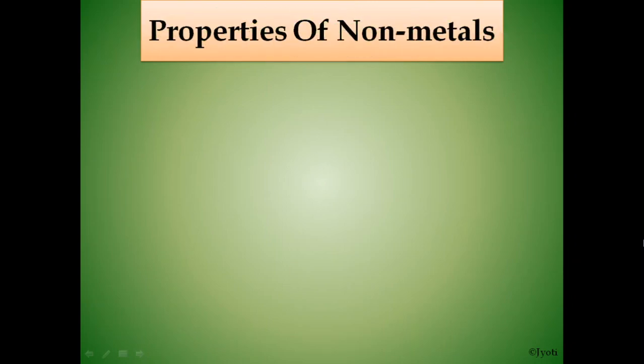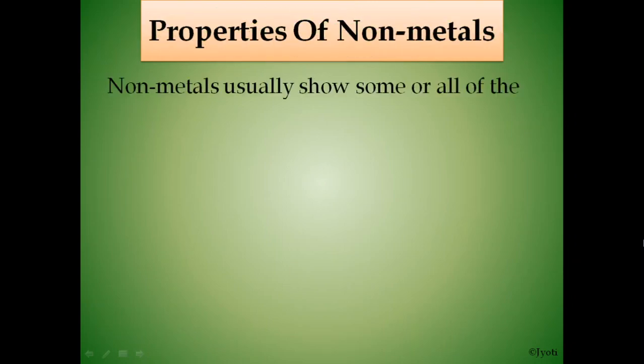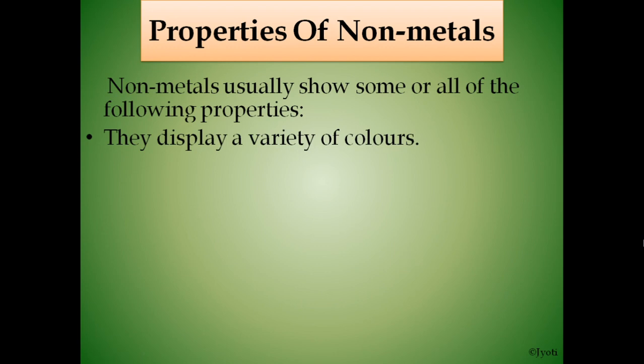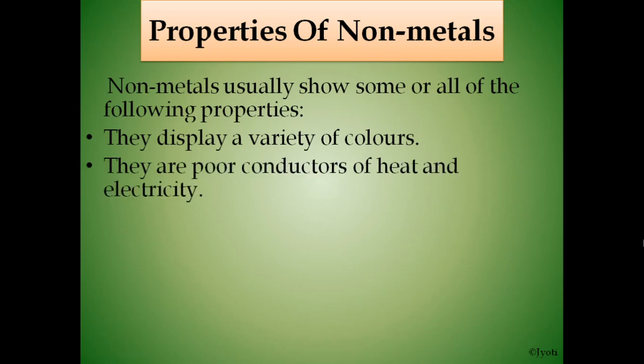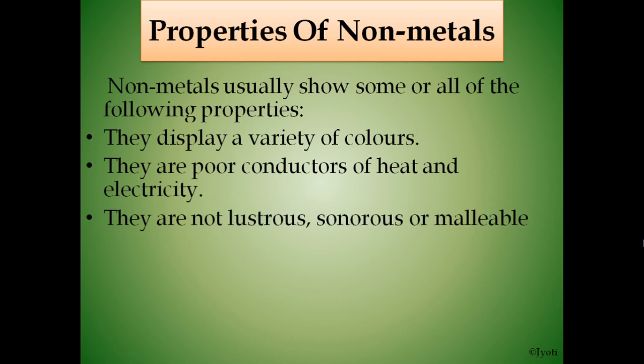Then properties of non-metals. Non-metals usually show some or all of the following properties. So what are those properties? They display a variety of colors. They are poor conductors of heat and electricity. They are not lustrous, sonorous or malleable, whereas these properties are shown by metals.